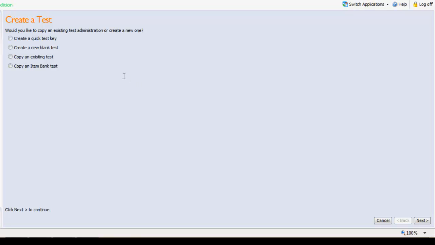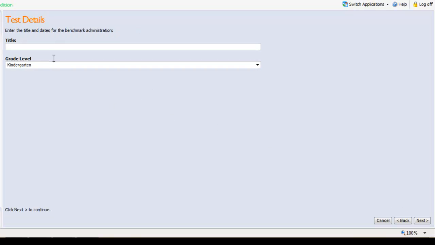If you're creating all the test questions and everything within eduphoria, you may do that. I'm just going to do a quick test where all I'm doing is a simple multiple choice assessment. The students will have a paper copy of the test. So I'm going to create a quick test key. Next, go through the wizard.